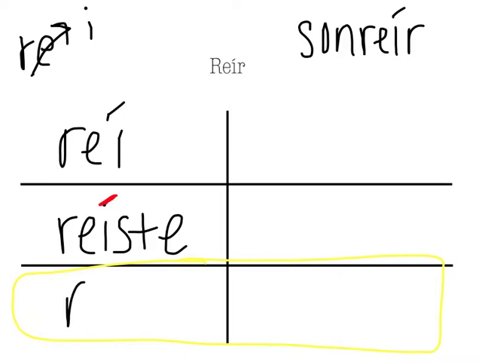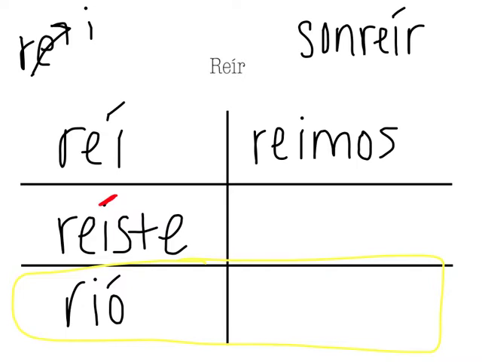The él form, our stem is going to be ri because of the stem change. And normally we would add ió, but we don't want to have that double I. So what we're going to do instead is just add the O with the accent. Rió. Our nosotros form, reímos. Once again, we don't want to say reimos, we want to say reímos. So we're going to put an extra accent on that I.